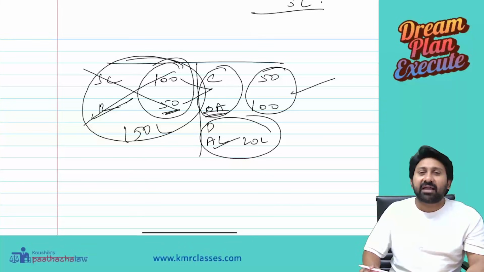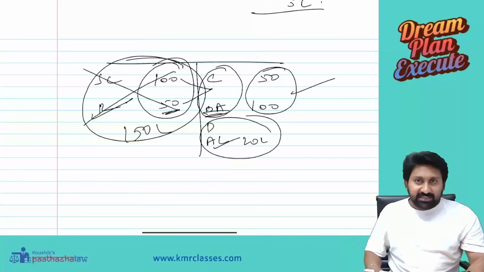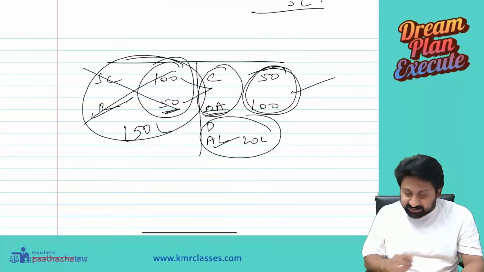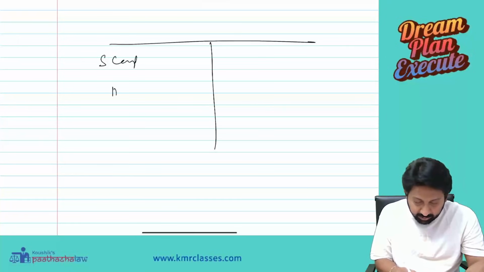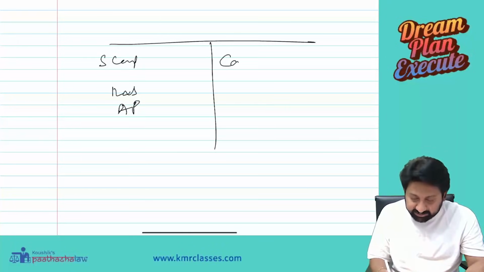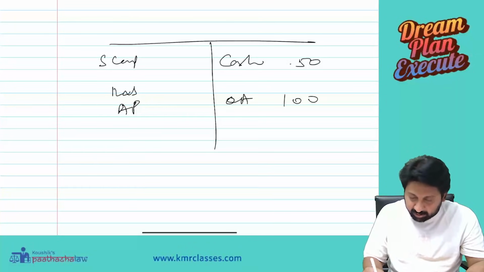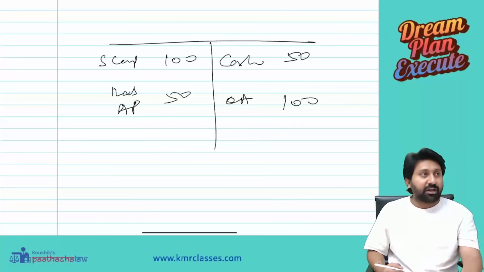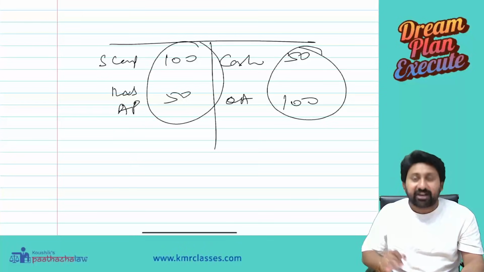Clear everyone? So point number 1: company ki no capital gains tax. But what they said is, see here, how much is this? 150. Now again, recast the balance sheet: share capital 100, reserves and surplus called accumulated profits 50, cash, other assets. What is this 150? This 150 is nothing but a reflection of share capital and reserves and surplus. Correct?